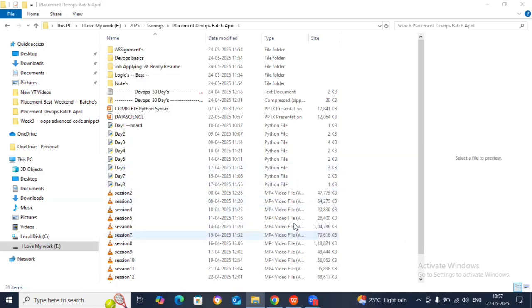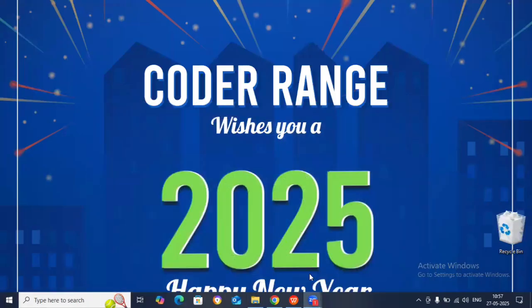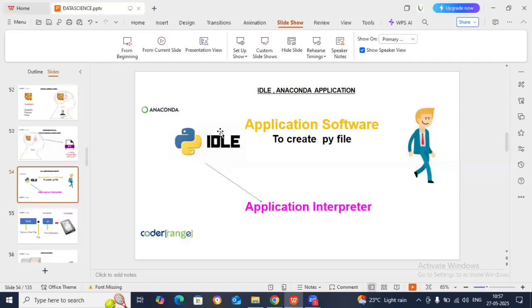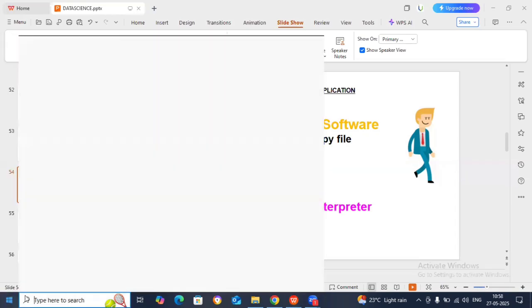Don't do it like that. So how do you create a Python file with a proper extension? You have to open a Python application. Clearly listen. What is the application I have to use? IDLE. Using this IDLE, I have to create a Python file. How to launch it? If you have installed Python, type IDLE in your system.